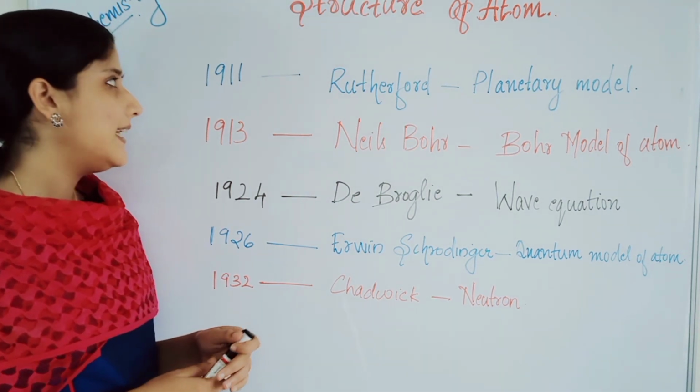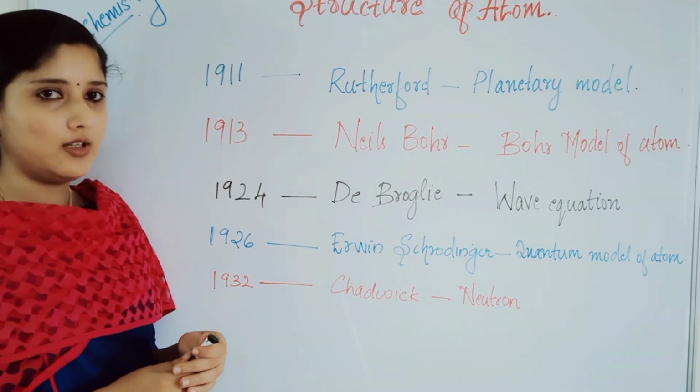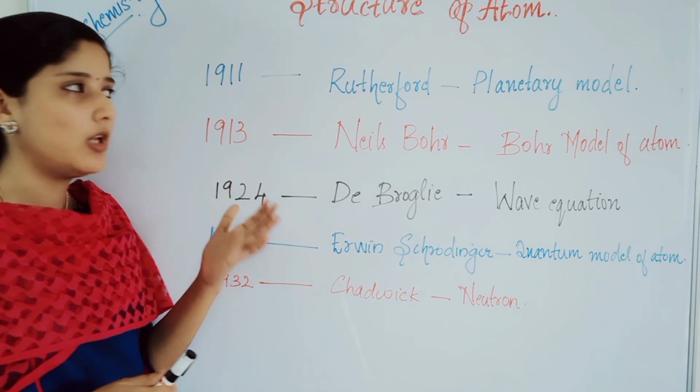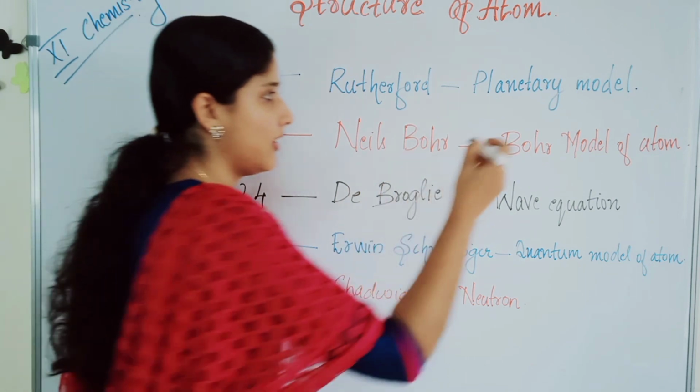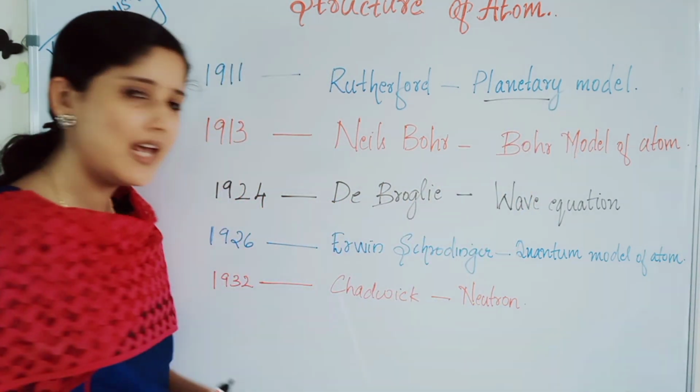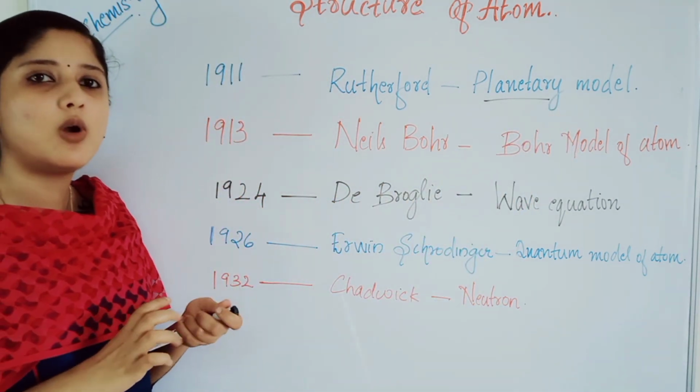Next, in 1911, after J.J. Thomson's plum pudding model, Rutherford developed the planetary model. Planetary model means like a solar system.